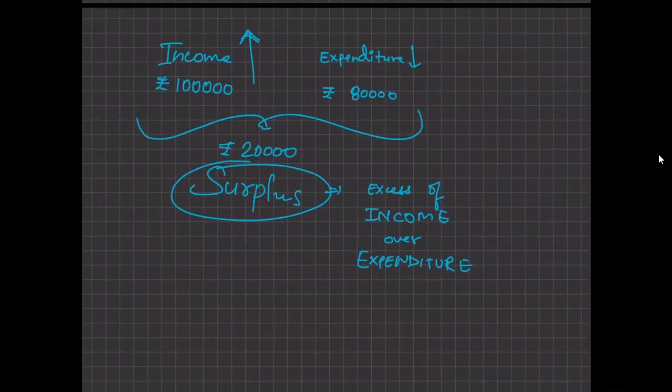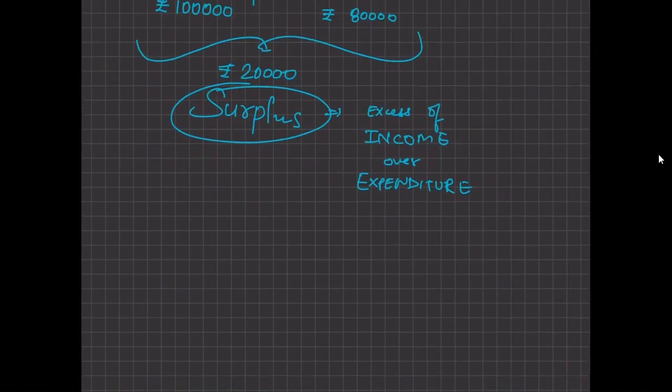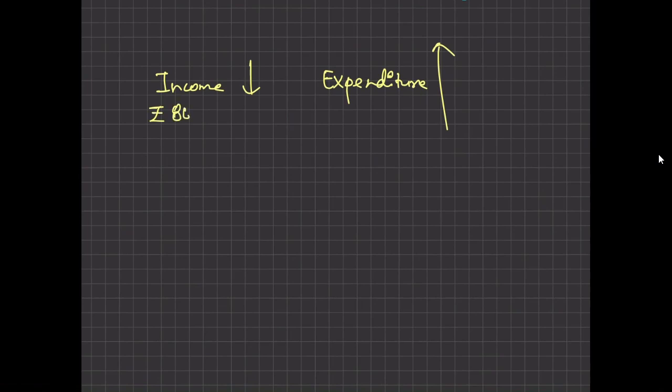Sir, can there be a reverse case possible? Yes, my dear, there can be a reverse case possible, because in business also we have losses. So how will there be losses? Just the reverse case. Income is less and expenditure is higher. So let's say we have an income of 85,000 and an expenditure of 1 lakh rupees.